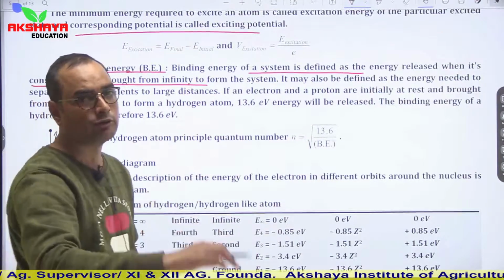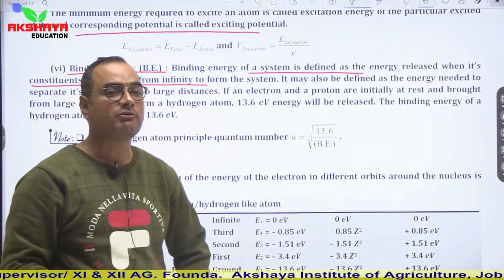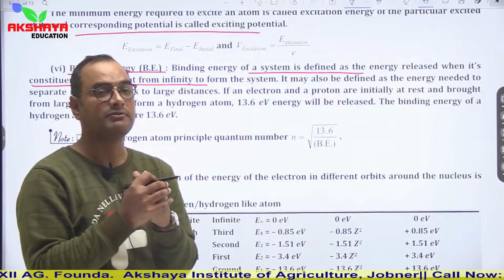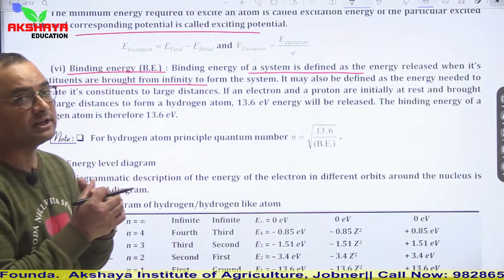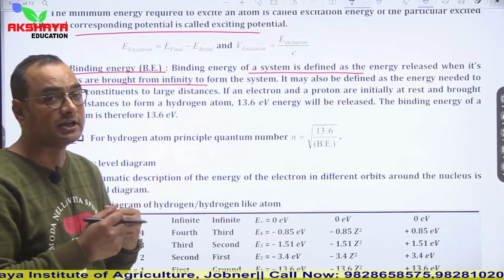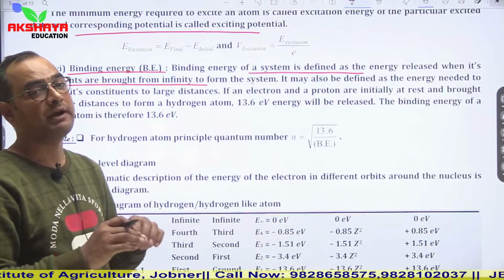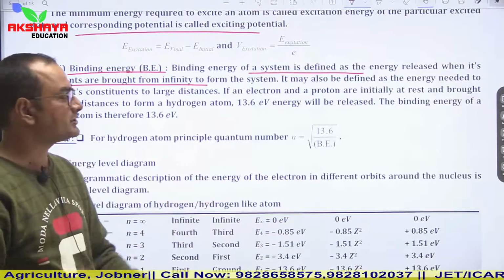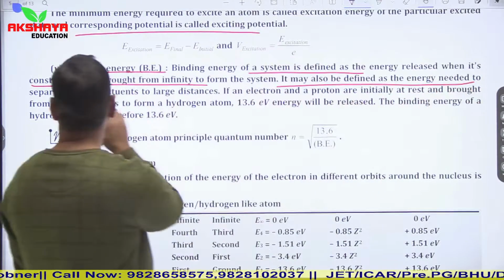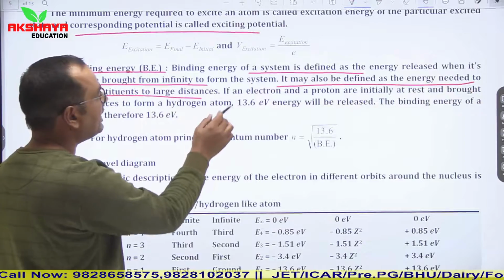So it can be defined in two ways. One, energy required to form a system from its constituents, and in other words, the energy required or released by a system when it is broken into its components. It may also be defined as the energy needed to separate its constituents to large distances.